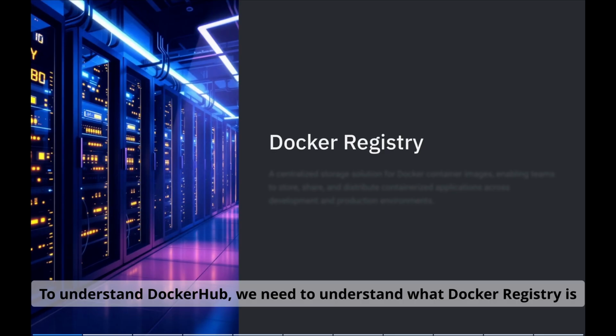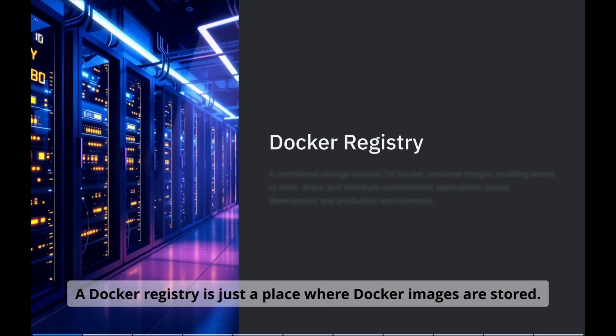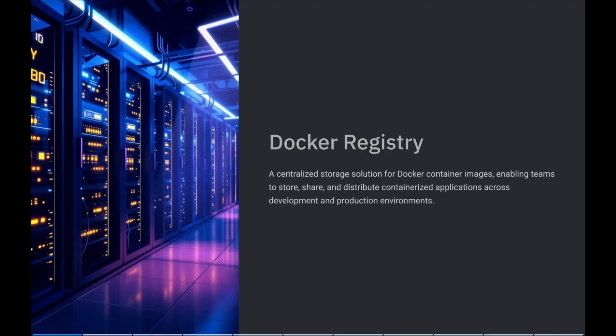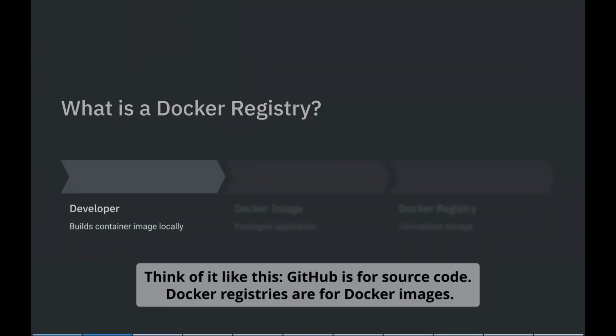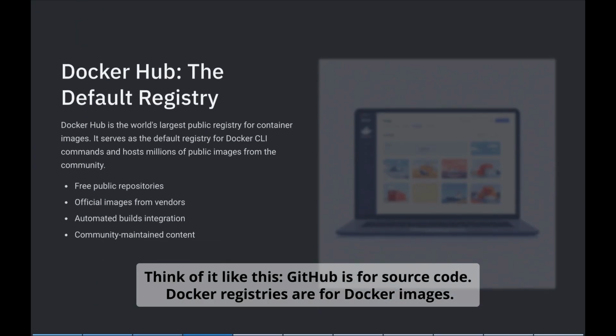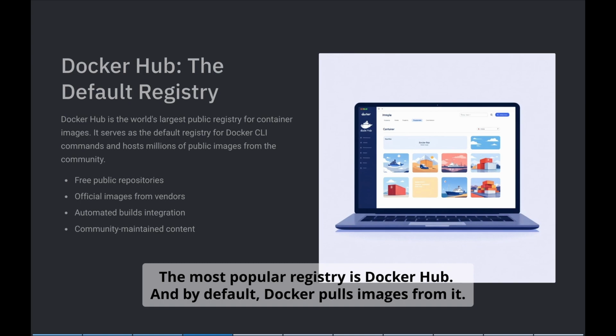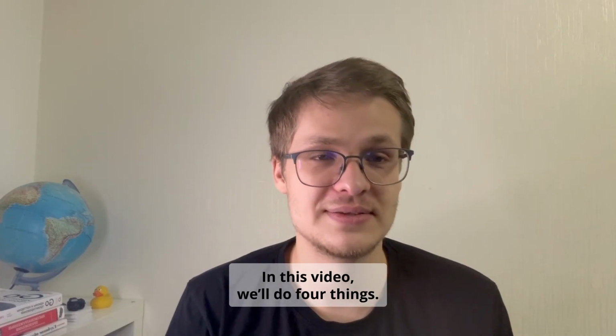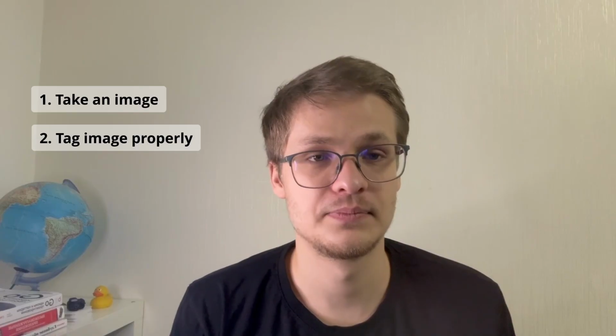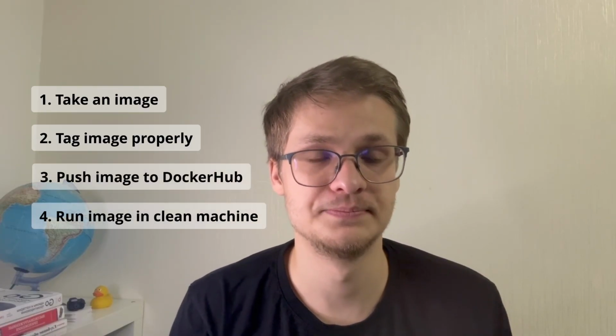To understand Docker Hub, we need to understand what a Docker registry is. A Docker registry is just a place where Docker images are stored. Think of it like this. GitHub is for source code. Docker registries are for Docker images. The most popular registry is Docker Hub, and by default, Docker pulls images from it. In this video, we'll do 4 things. Take an image, tag it properly, push it to Docker Hub, and run this image on a different machine.